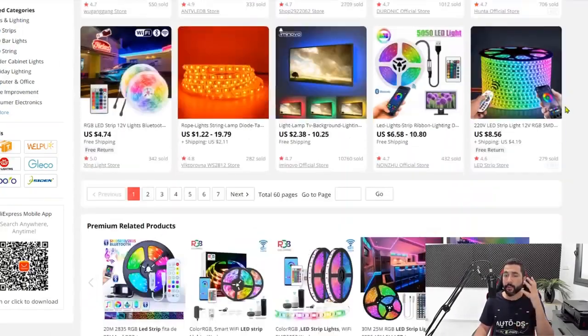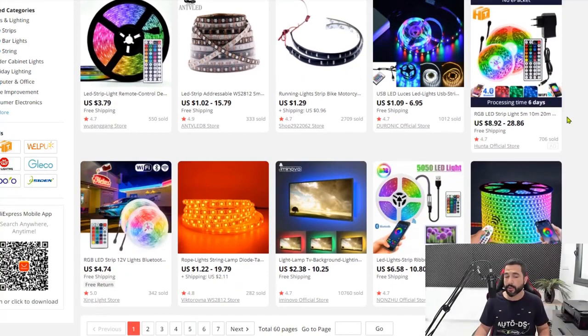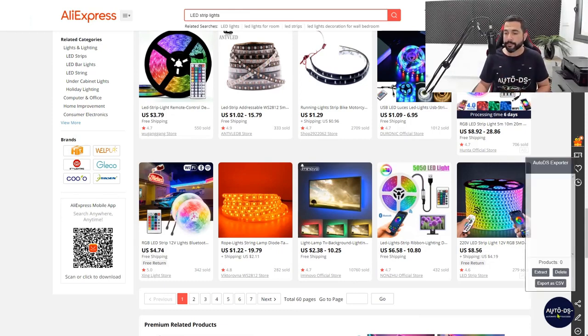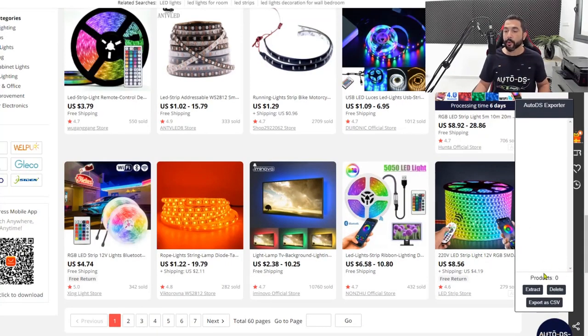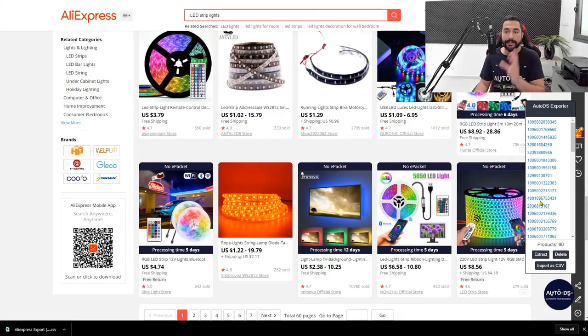We researched this niche and we want all of it. So what you want to do is scroll down to the bottom of the page so that all of the items will load up. And then remember that AutoDS circle that we talked about after you install that extension. Now we are going to click on it. And as you see, this little window popped up. We're going to click on the extract button, and what just happened is all of the 60 products that we have on the AliExpress search page have just loaded up onto the AutoDS helper extension. Now what we're going to do is click on export as CSV, and all of those products inside the extension have just been extracted into the CSV file that was downloaded onto my computer.